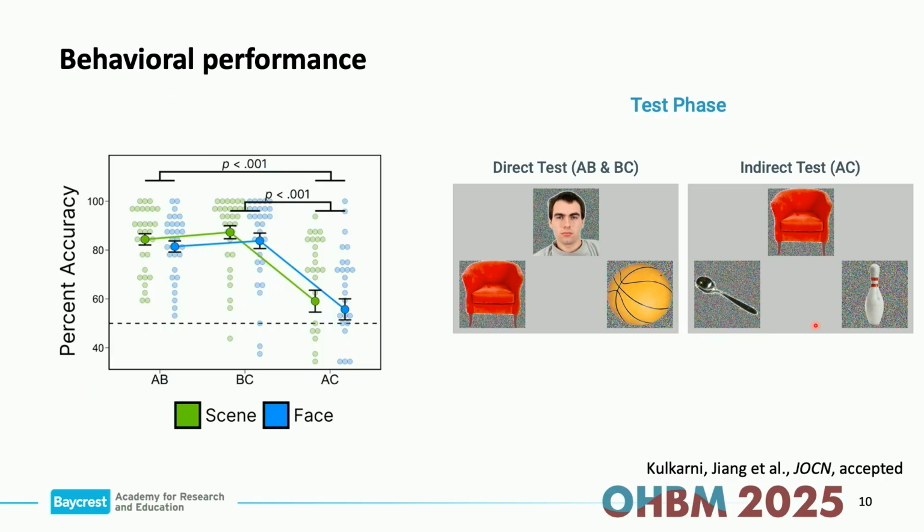No surprise that the indirect test is much more difficult than the direct test. We test AB pairs, BC pairs, and AC pairs, and of course performance is worse for AC. Interestingly, in this particular study, we didn't see the same advantage for the associative inferences formed with scene trials. It was numerically higher than the face trials, but there was no significant difference.